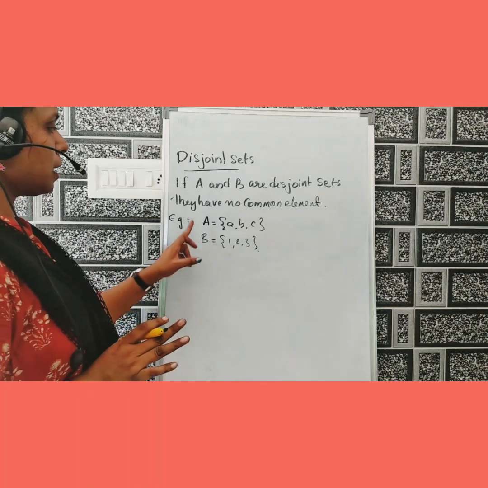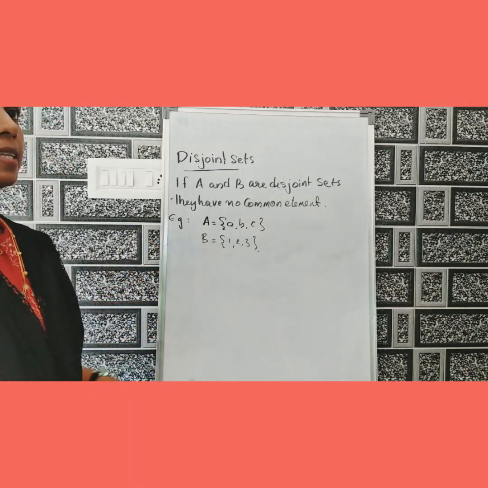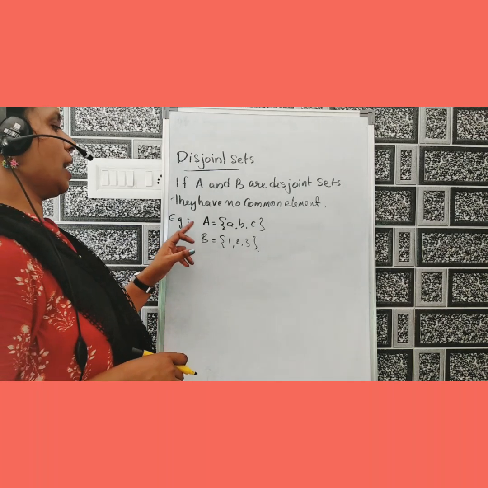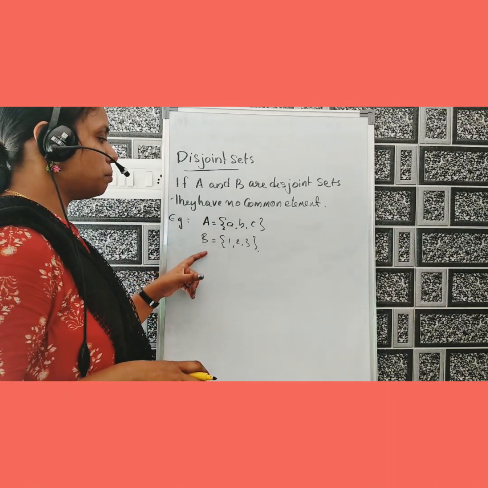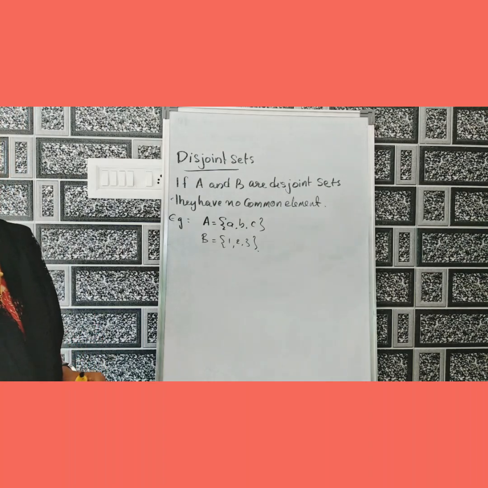Then we say that A and B are disjoint sets. Clear?